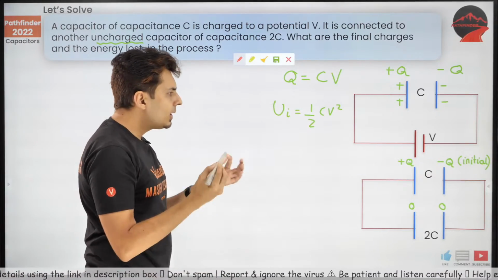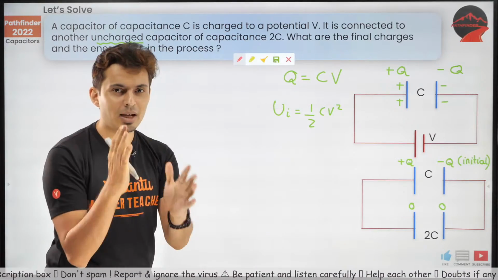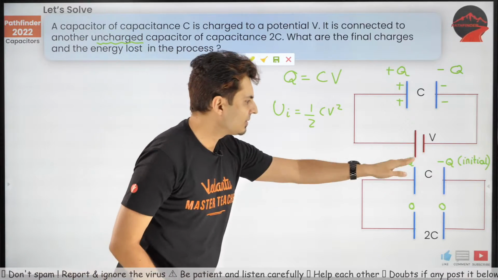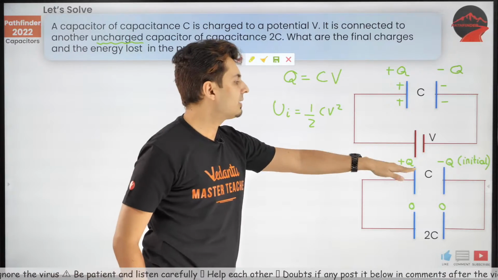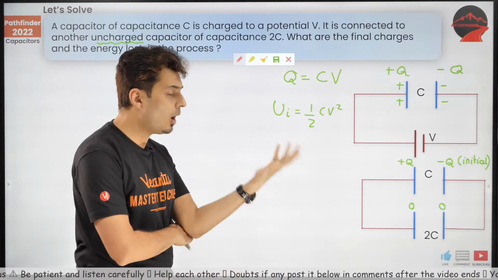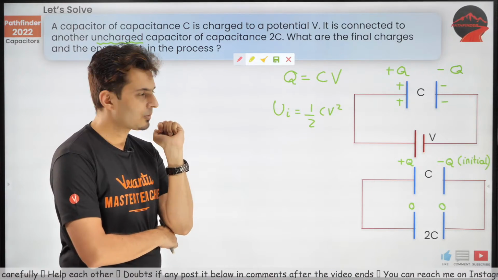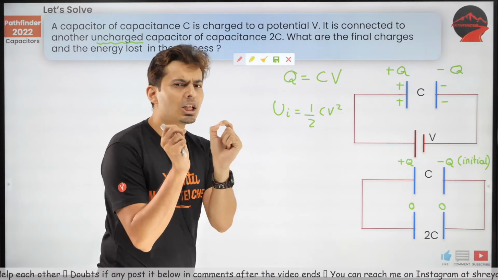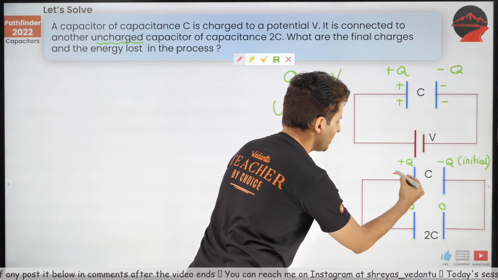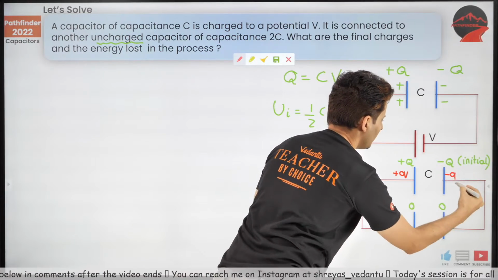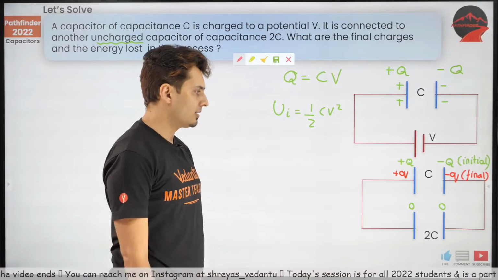Now, what will happen? These charges will flow and eventually both the capacitors will be charged. This will get slightly discharged, this will get slightly charged. But it's not like this will get completely discharged. But how much charge will flow? I do not know that. So I will use a trick. Let's just assume that on this plate, plus q charge is there and over here minus q charge is there. This is final. The ones in red are final charges.